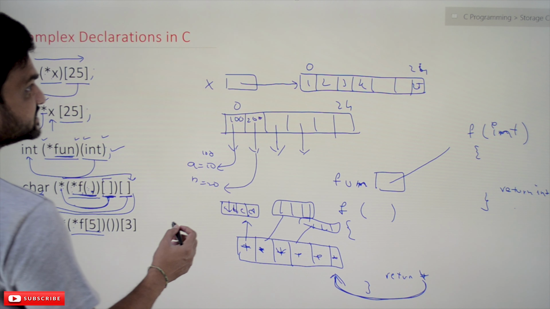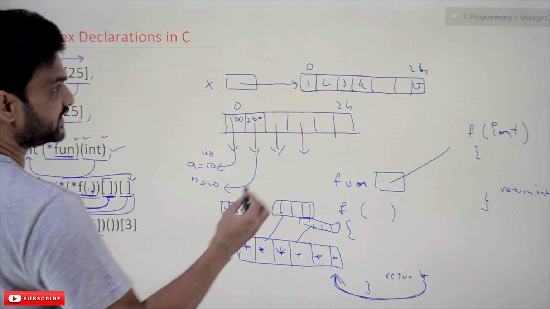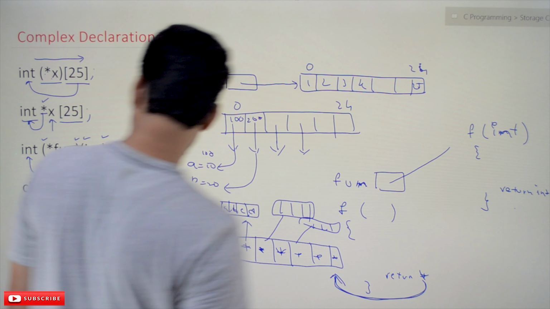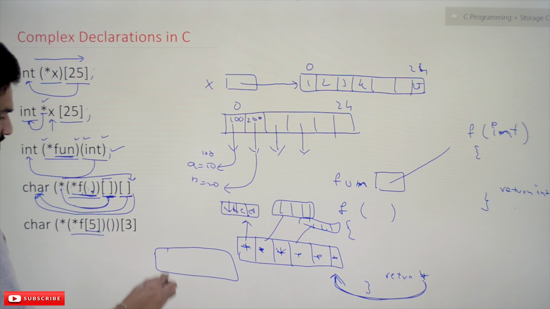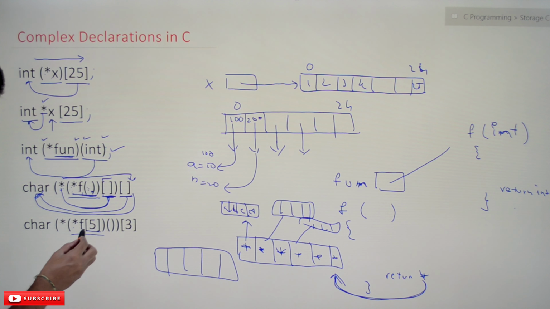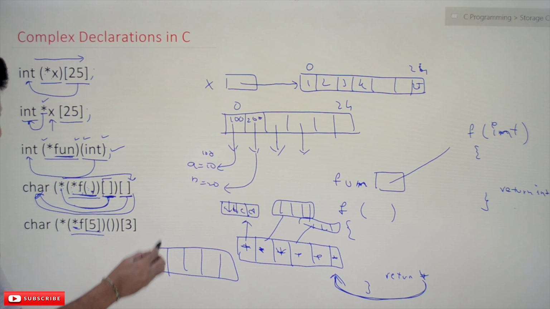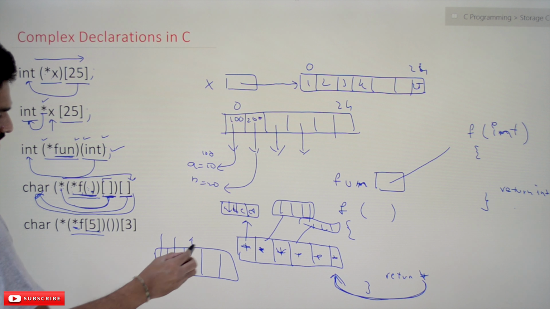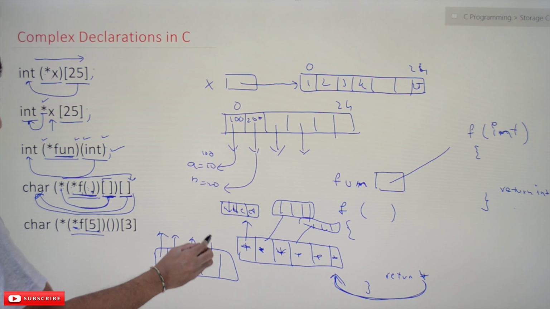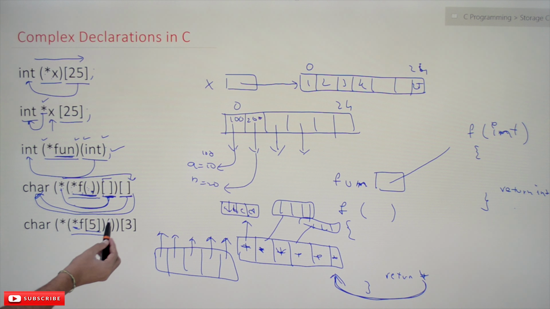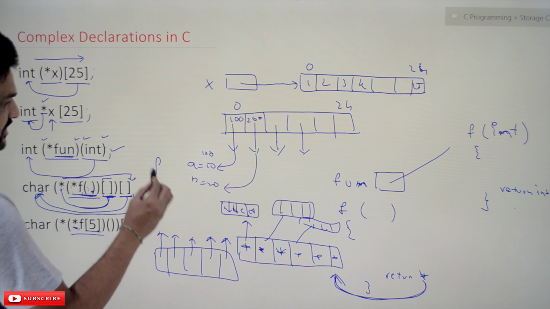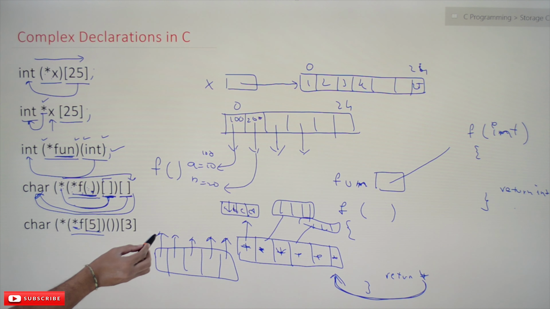So what it states is f is an array of pointers. All the elements are pointers which point to functions. So each pointer is going to point to a function,